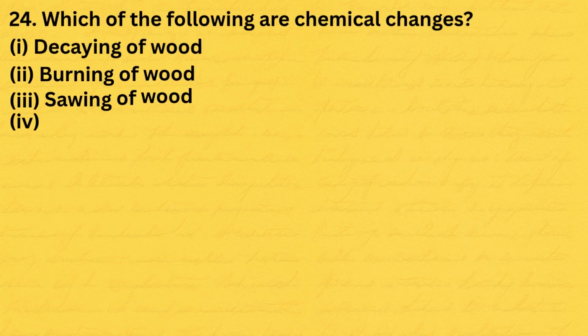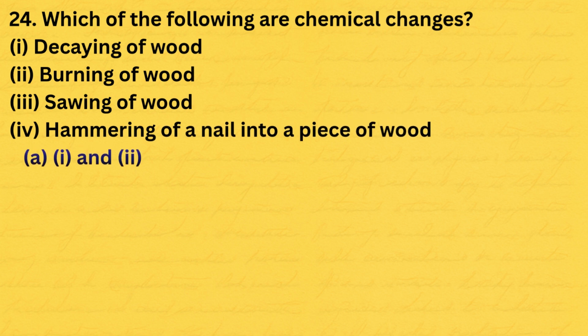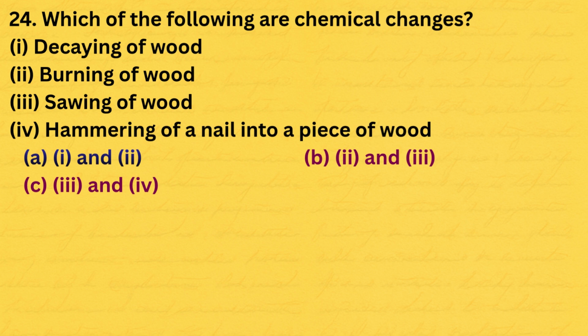24. Which of the following are chemical changes? A. Decaying of wood, B. Burning of wood, C. Sawing of wood, D. Hammering of a nail into a piece of wood. The correct option is A.